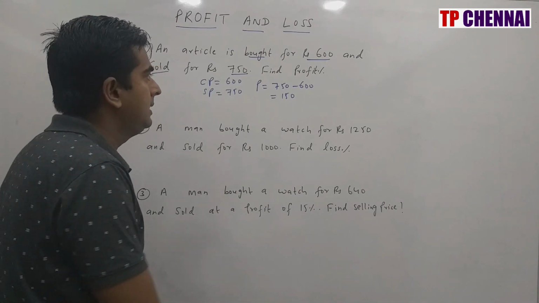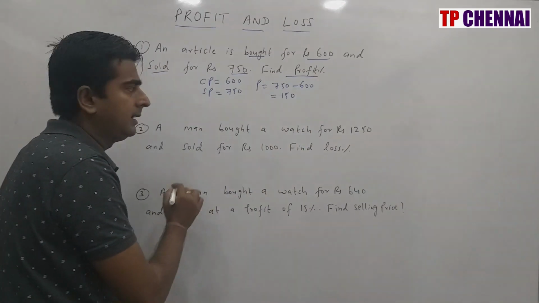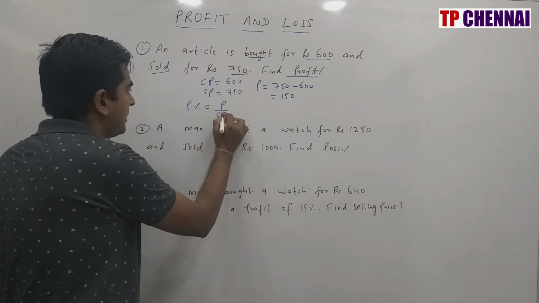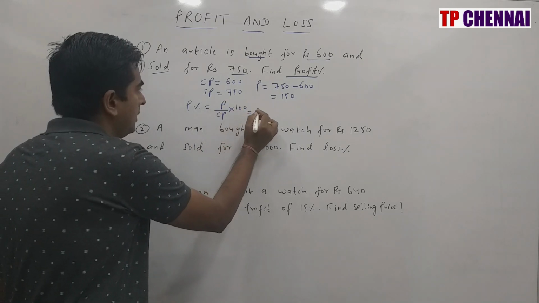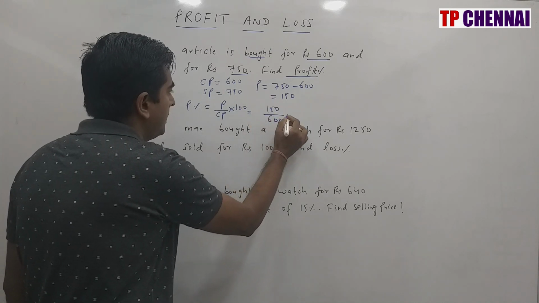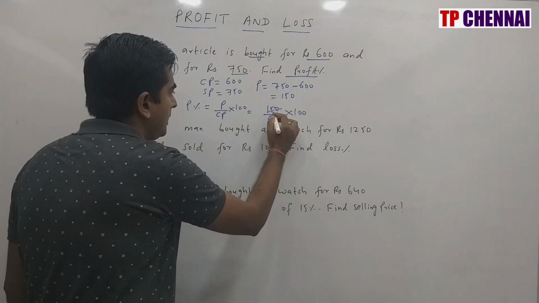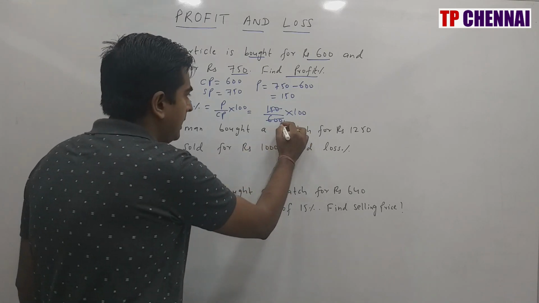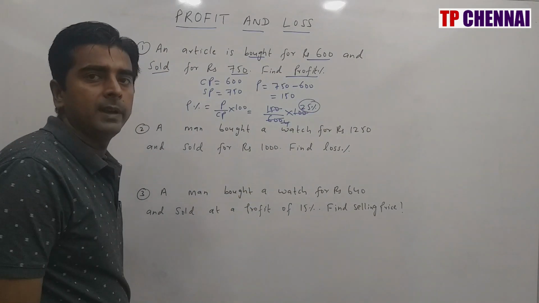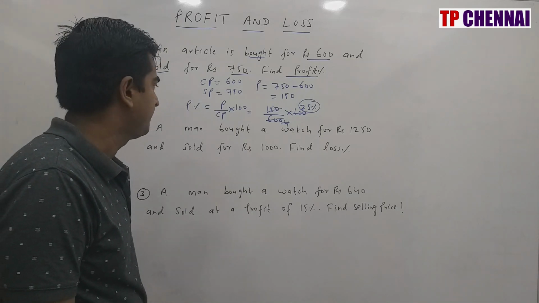But what are they asking here? Find the profit percentage. Profit percentage is profit by cost price into 100. So profit is 150. Cost price is 600 into 100. This is 4 times and this is 25 times. So what is my answer? My answer is 25%.